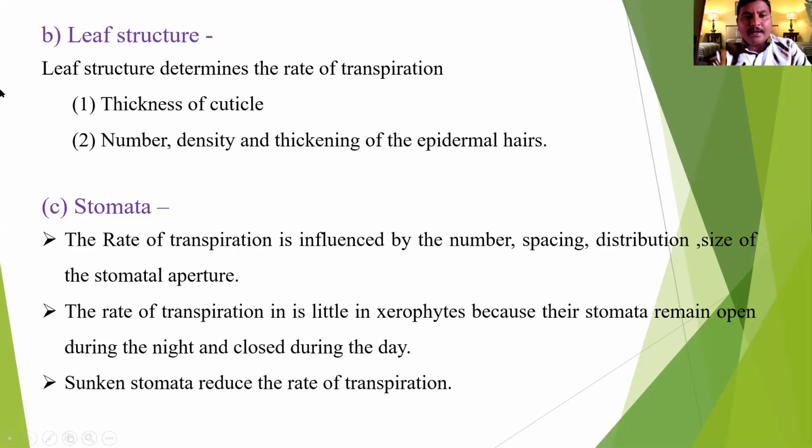Second one is stomata. The rate of transpiration is influenced by the number, spacing, distribution, and size of the stomatal aperture. The rate of transpiration is little in xerophytes because their stomata remain open during night and closed during day. Therefore, the transpiration rate is decreased. Sunken stomata reduce the rate of transpiration; they are under a cavity, which is called sunken stomata, and are covered by the epidermal hair. So the transpiration rate is lower.